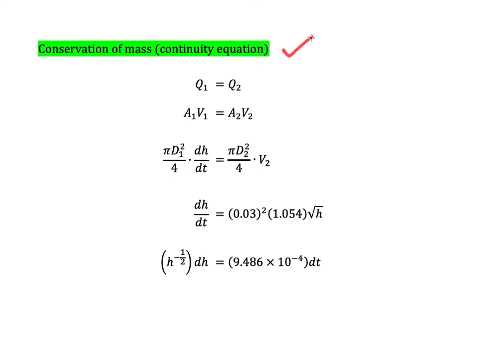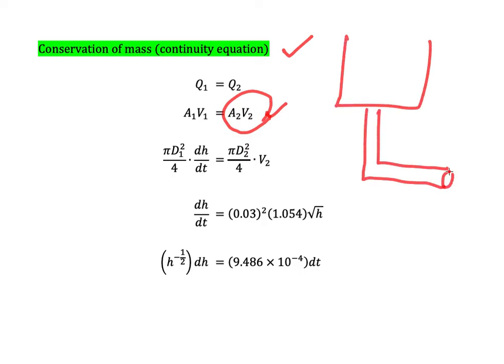I think from Fluid Mechanics 1, you know how to calculate the continuity equation. So we have A1 V1 is equal to A2 V2. Okay, so we go for the A2 V2 first, because this is quite simple. We have a tank here, and then we have a pipe here. So at point number 2 here, we could calculate the flow rate by calculating the cross-sectional area here. This is A2, and the velocity inside that pipe is V2. So we have this term.